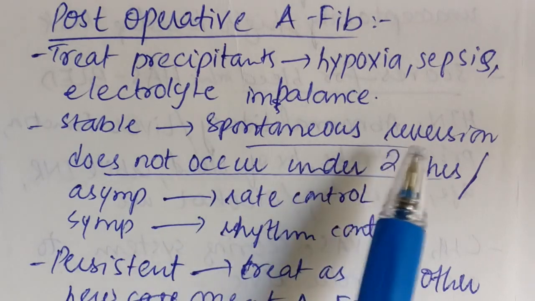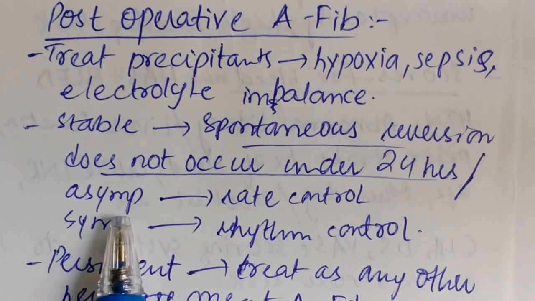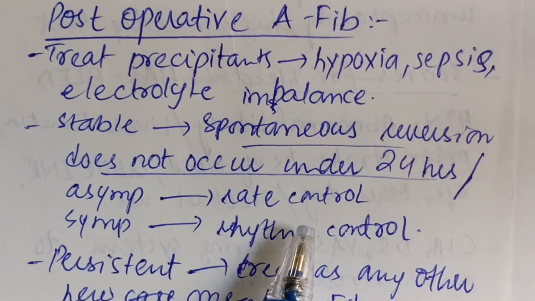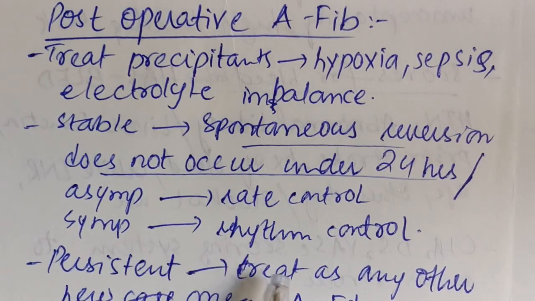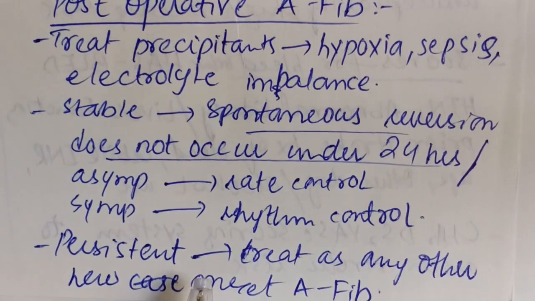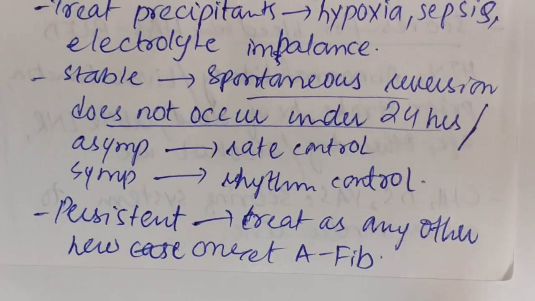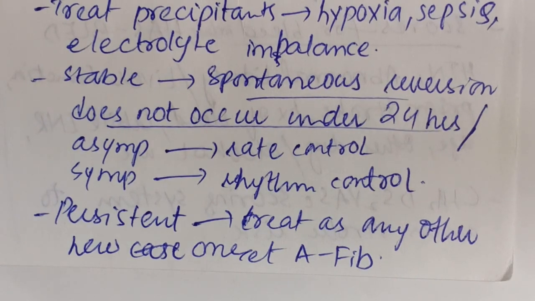And if the reversion does not occur within 24 hours and he is asymptomatic, we are going to go for rate control. But if the patient is symptomatic, we're going to go for rhythm control. And if the atrial fibrillation is persistent, we are going to treat it as any other new onset atrial fibrillation. So that is for post-operative atrial fibrillation.